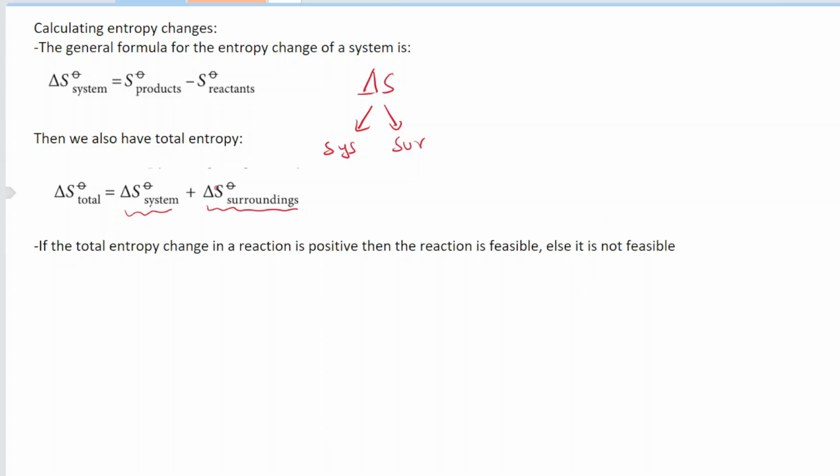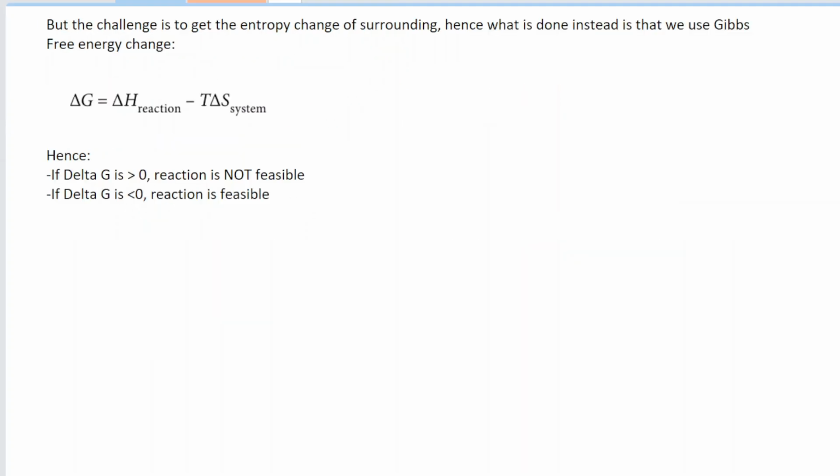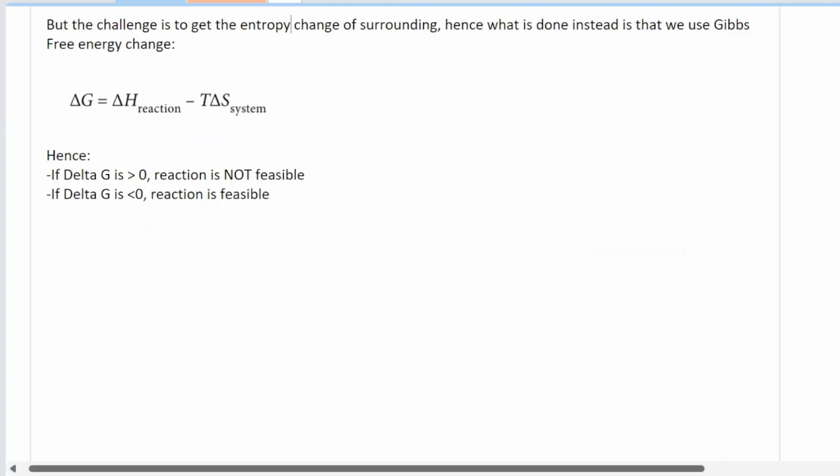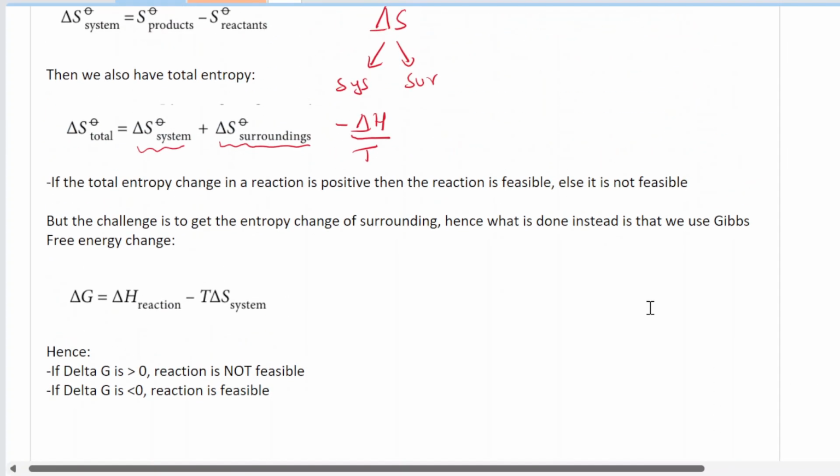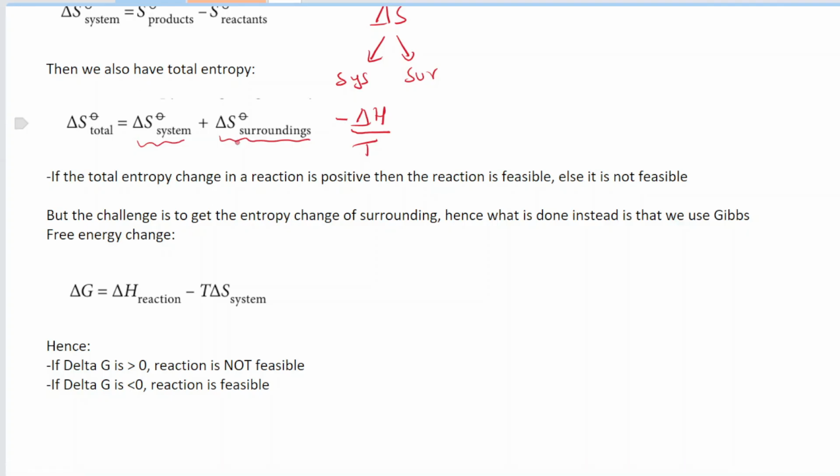Now you might be wondering what is the formula for the total entropy of the surroundings. For your syllabus and your past paper questions, you don't even have to know this, but just in case you're interested, it is negative delta H divided by T. This is the formula for entropy of the surroundings, but you won't be asked about this, so don't bother about it if you can't cram it. The challenge of using that equation is that it's very hard to get the entropy change of the surroundings. To calculate this value is quite difficult.